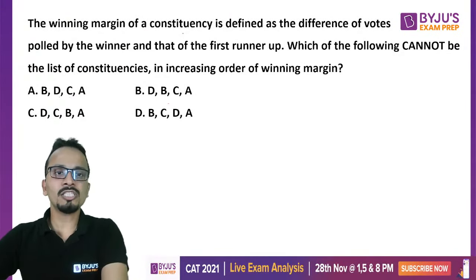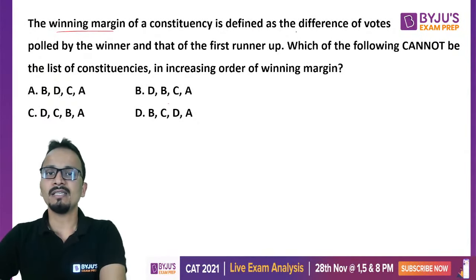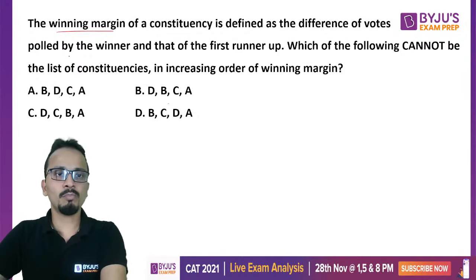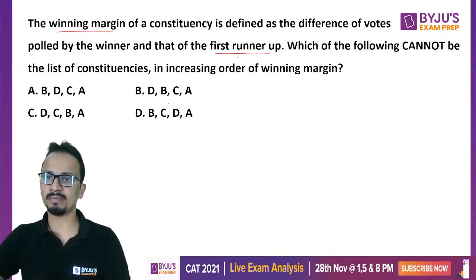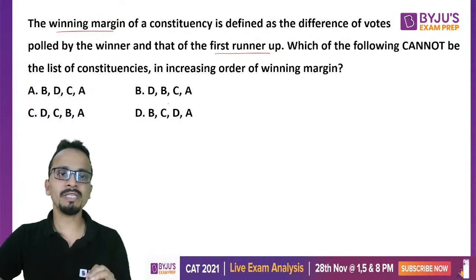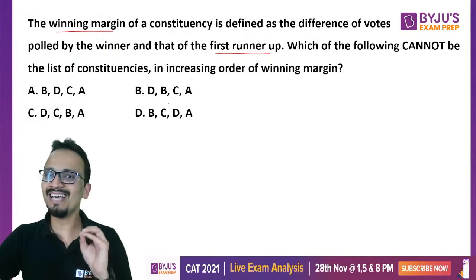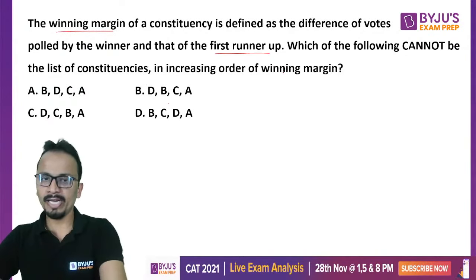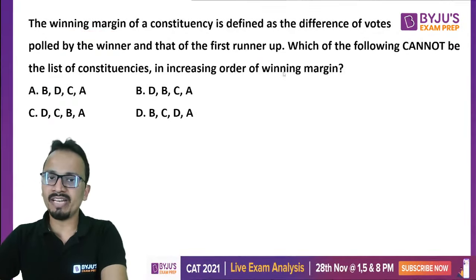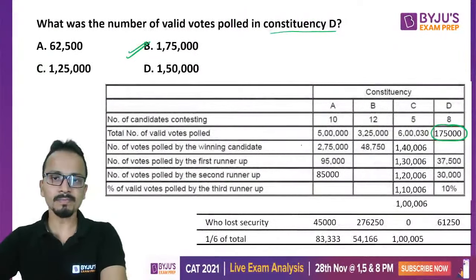The winning margin of a constituency is defined as the difference of votes polled by the winner and that of the first runner-up. So the winning margin is the difference in the votes of the winner and the first runner-up. Which of the following cannot be the list of constituencies in increasing order of winning margin? Let's look at the winning margin for all of them.